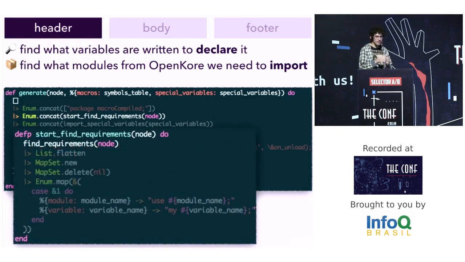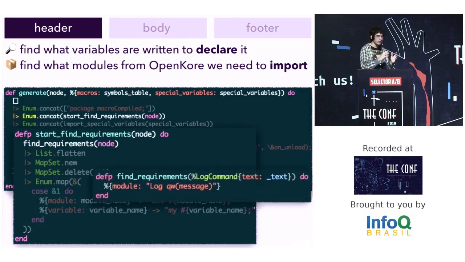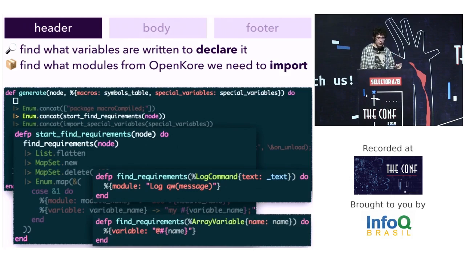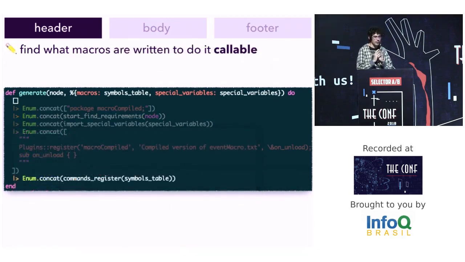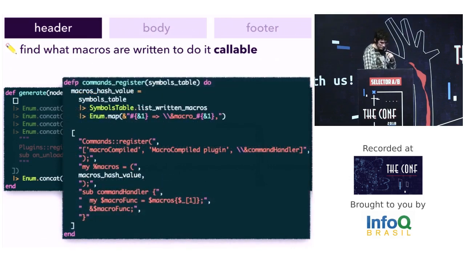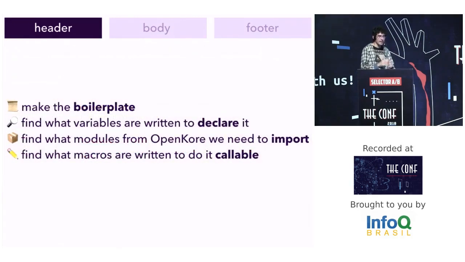To do it, we just need to pass at AST node. If we find the log command node, we know that we need to import the module log message from OpenKore. If you find an array variable node, we know that we need to declare an array with this name. Then add this result at the array. Also, we need to find which macros are written to do each callable by the CLI. To do it, I use my symbol table, use the function list written macros. Here is the code. On header, I make these 4 things.